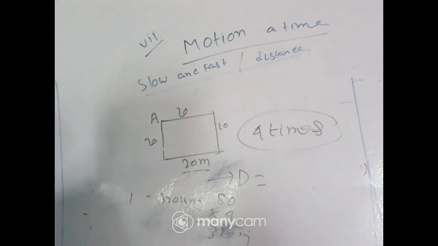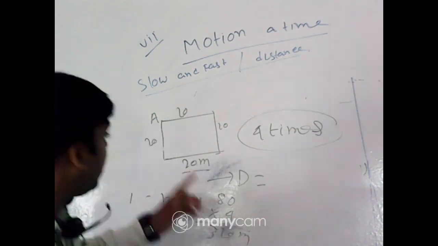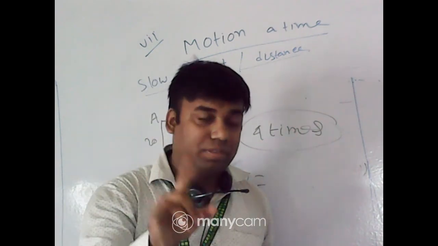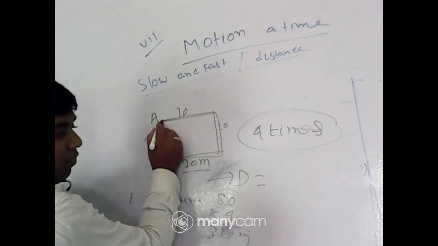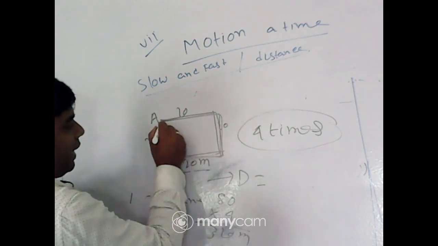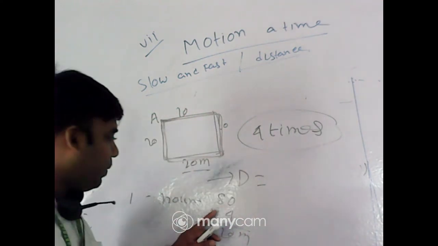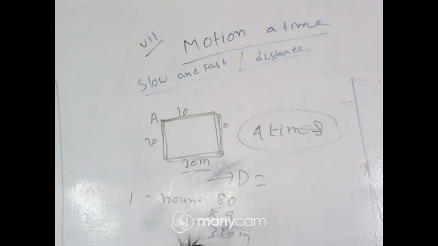Sanchita, it is 80 meter for 1 time. So first time, second time, third time, fourth time. So 4 times means you have to multiply 80 by 4. Got it? Sanchita, got the point? Yes, 80 by 4, 320.